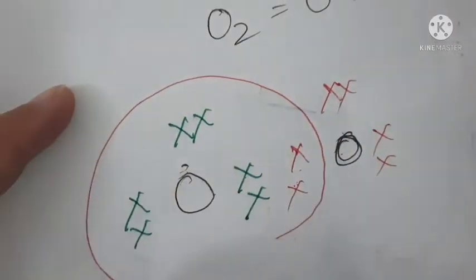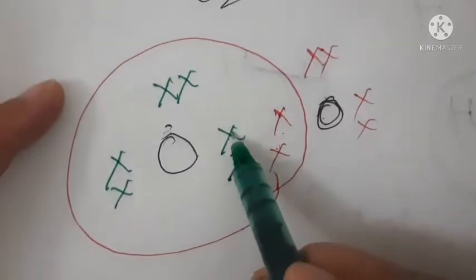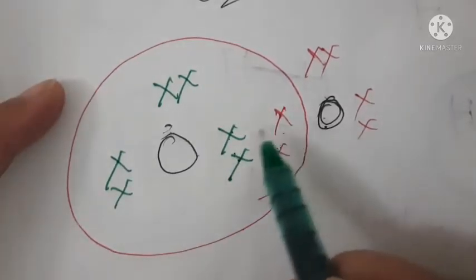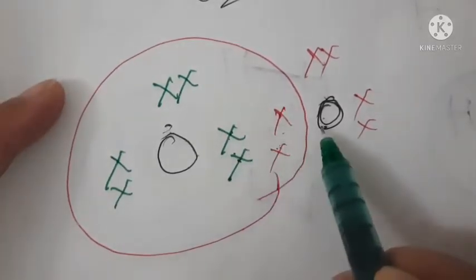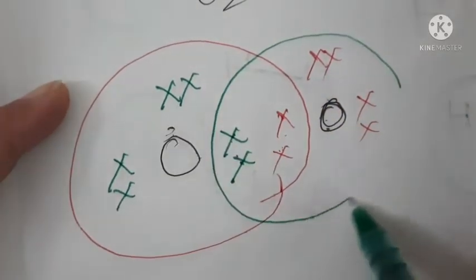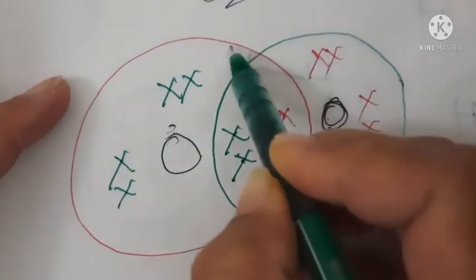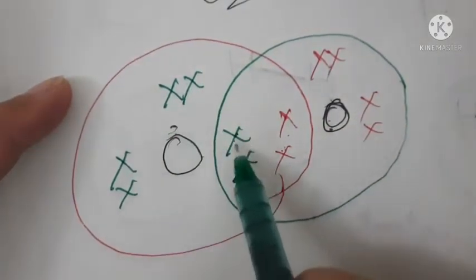So you do it like this. Understood? Now this oxygen will also share its 2 electrons with this oxygen, meaning these 2 electrons should go in the area of this oxygen. So you do it like this. Understood? Now if I take the area of only this oxygen, see 1, 2, 3, 4, 5, 6, 7, 8.